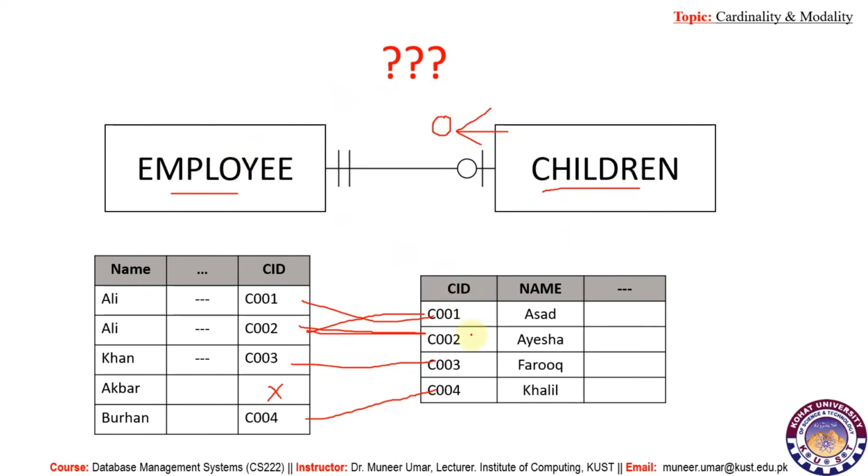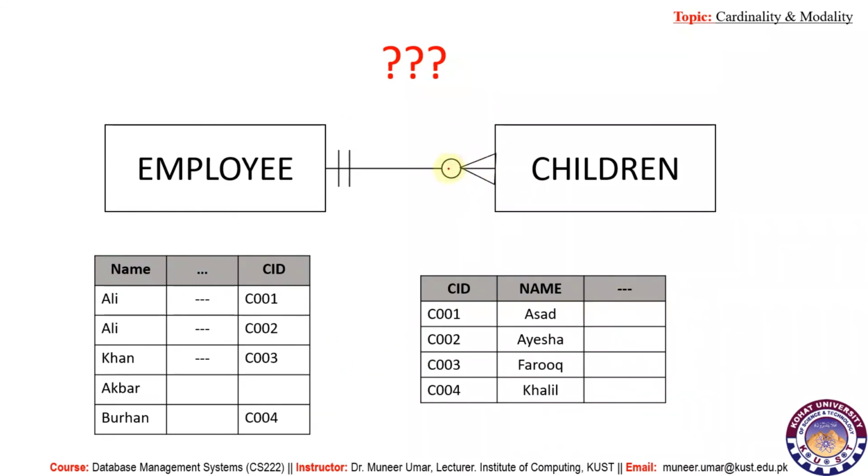From children to employee, if we look into the table, all these instances are connected with exactly one instance of employee. Each instance from this table is connected with exactly one instance in employee, means both the cardinality and modality are 1. So here this one is wrong, it must be many. An employee can have many children.